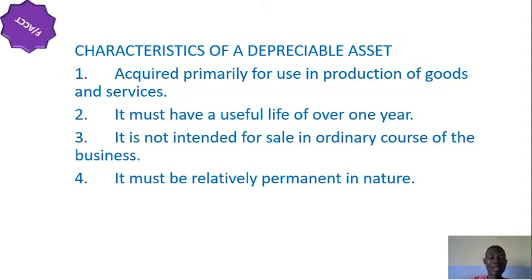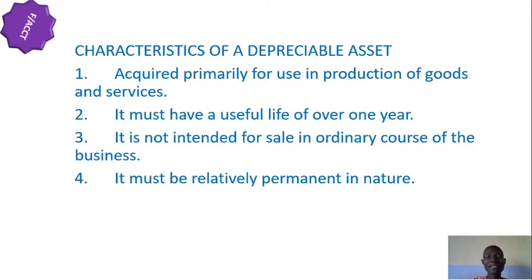But for us to account for depreciation, it must not be intended for sale in the ordinary course of the business. 4. It must be relatively permanent in nature. You can use it for years. So it must be relatively permanent in nature. It must exceed 1 year.